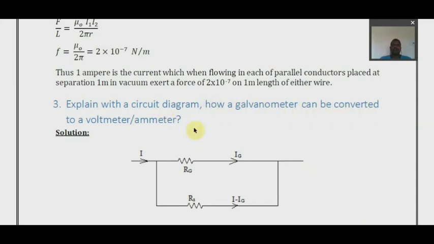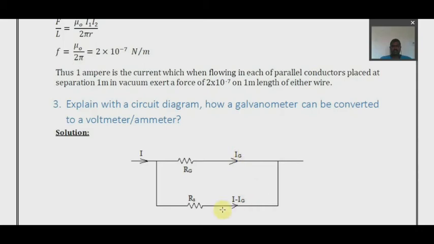How a galvanometer can be converted to a voltmeter. If you draw the bottom section, or a parallel section of this conductor, that acts as a galvanometer. The current carrying is I, there is a galvanometer resistance Rg, and the final output current is Ig, the galvanometer current.